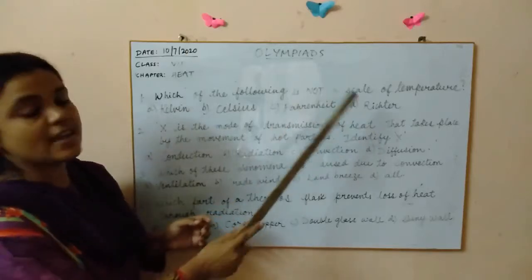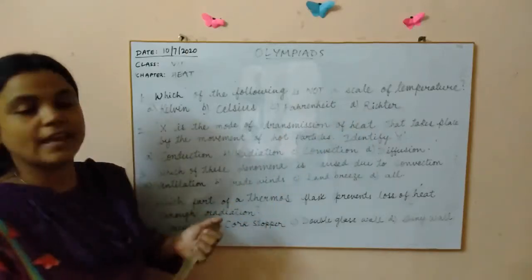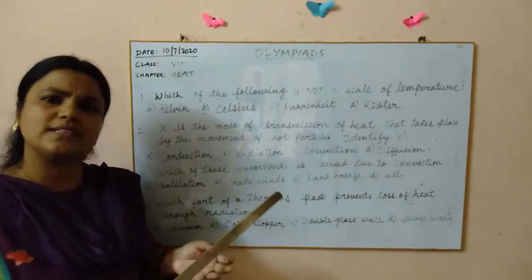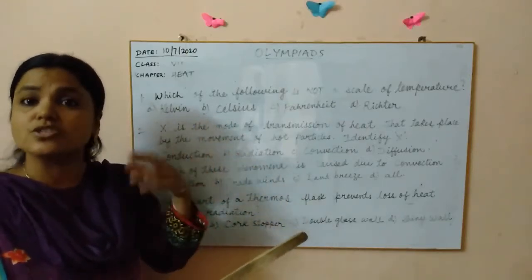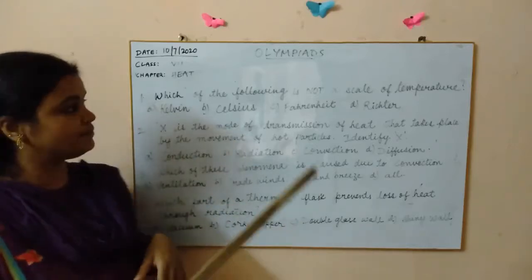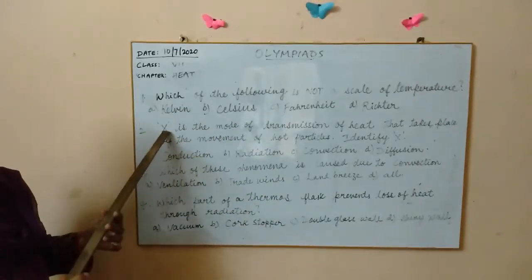So Richter scale is not a scale of temperature. Richter, what is Richter scale? What is it used to measure? Richter scale is used to measure earthquakes, is it not? The tremors.